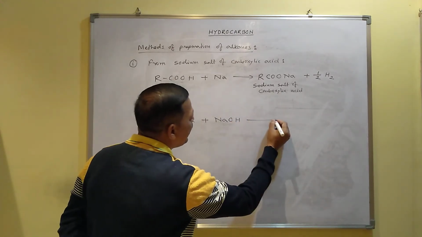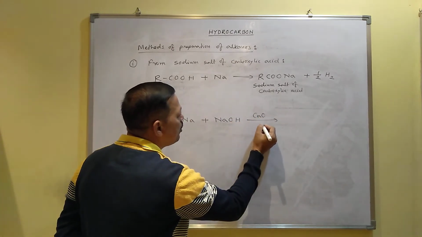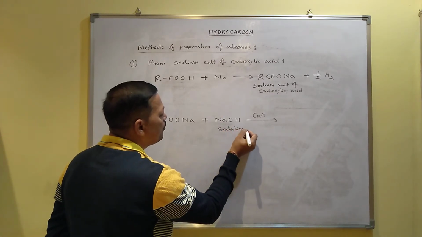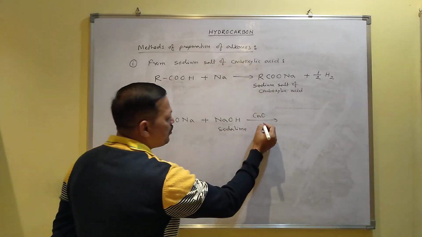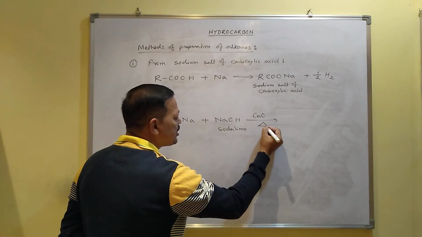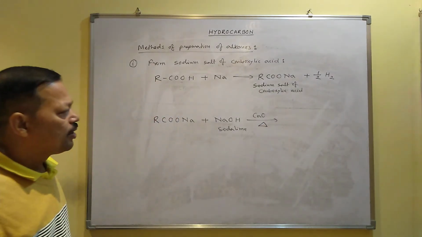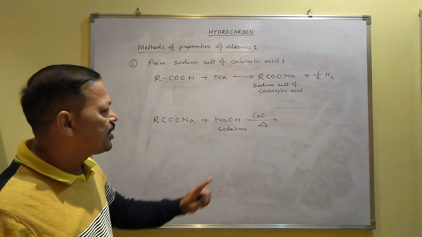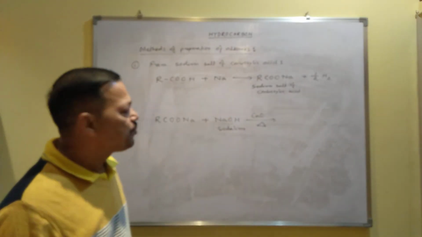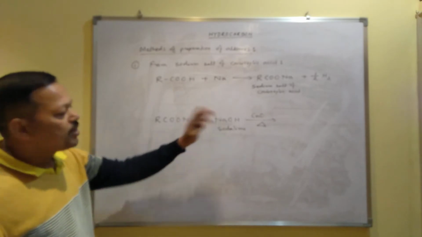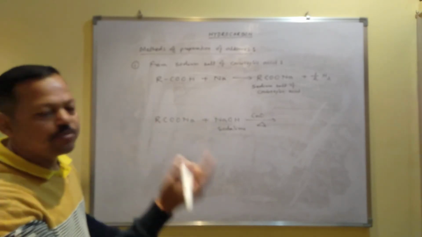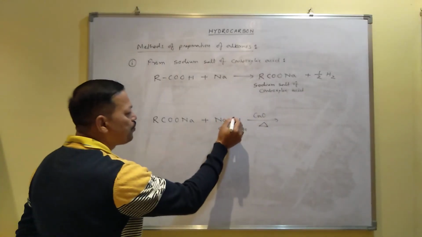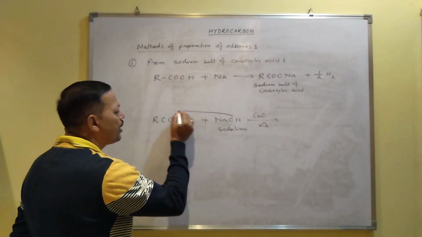soda lime is the mixture of sodium hydroxide and calcium oxide. This mixture is called soda lime. And some amount of heat is required. This is the symbol of heat. So when sodium salt of carboxylic acid is heated with soda lime, then the reaction takes place between them and they will convert to alkane. And how does the reaction take place? This part will combine like this.